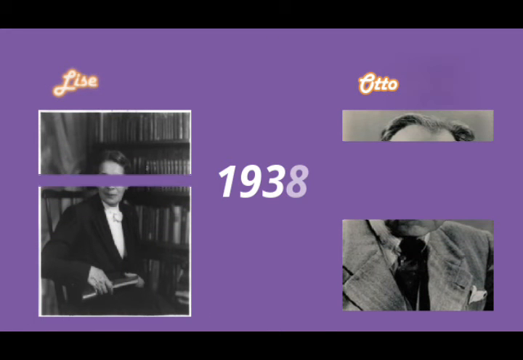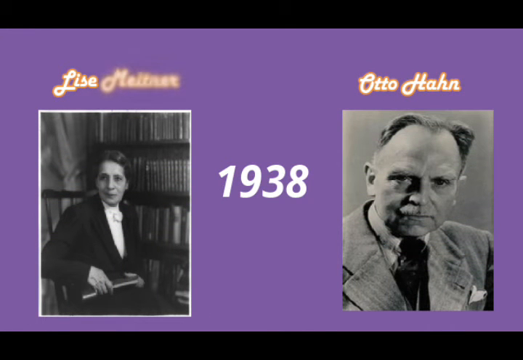In 1938, Lise Meitner and Otto Hahn were collaborators and pioneers in the field of nuclear fission. They had discovered several new isotopes and explored neutron bombardment of uranium.